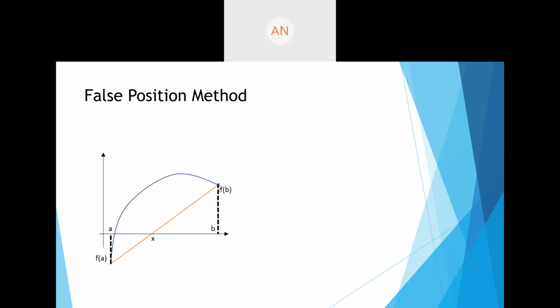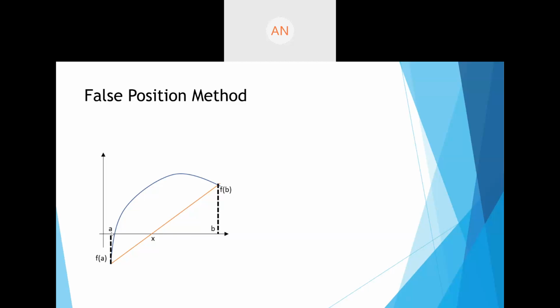We are going to draw the functional value at b, that is equal to f of b, and now we are going to draw a line connecting these functional values. When I draw a line using these functional values, wherever it meets the x-axis, that is now my root. If we had taken the bisection method, we would have gotten a root somewhere here. So it is an improvement. It is a little bit faster. It goes on approaching the root a little bit faster. So that is the false position method.